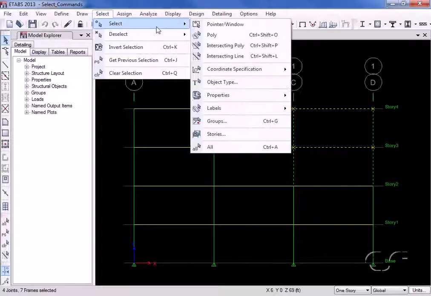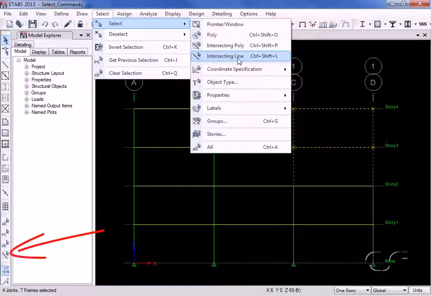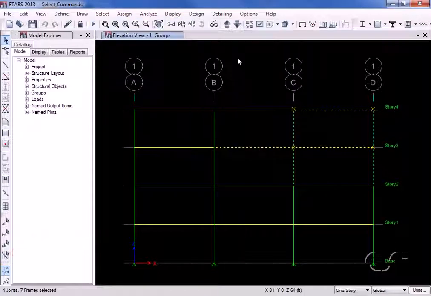The intersecting line select selects any item crossed by the line.